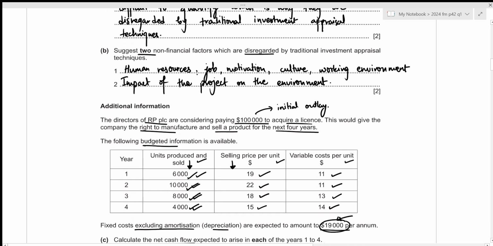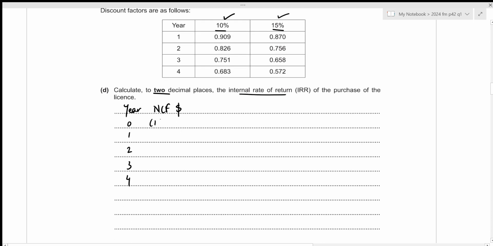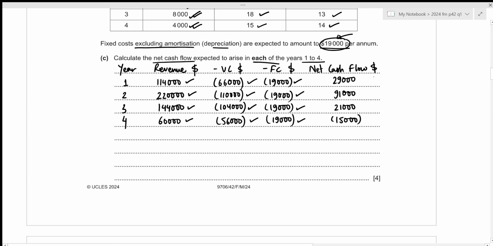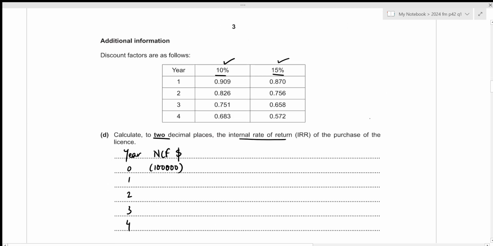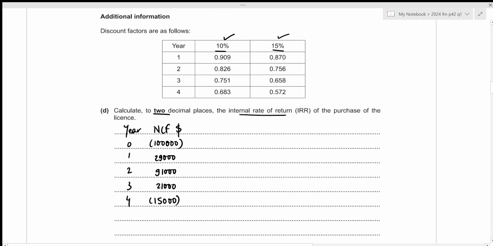For year 0, our net cash flow will just be the initial outlay of 100,000. Then for the remaining 4 years, we can just copy down this amount. So that should be 29,000 for the first year, 91,000 for the second year, 21,000 for the third year, and negative 15,000 for the fourth year. Alright. Now let us first calculate the net present value at 10%.